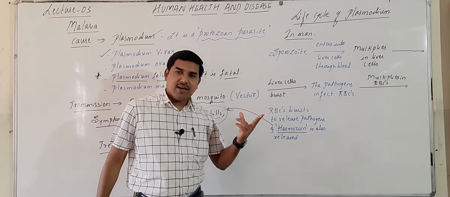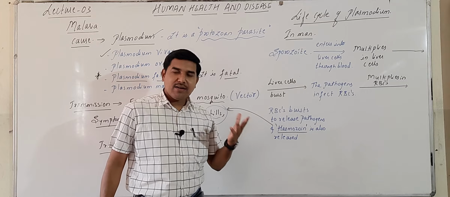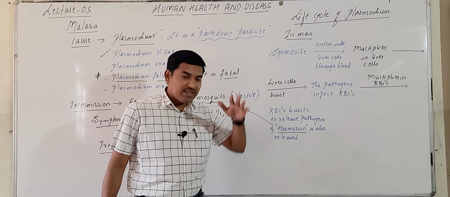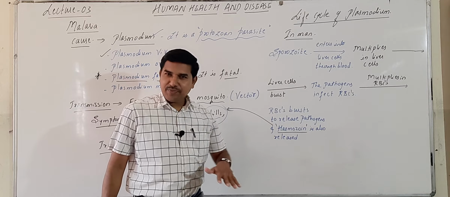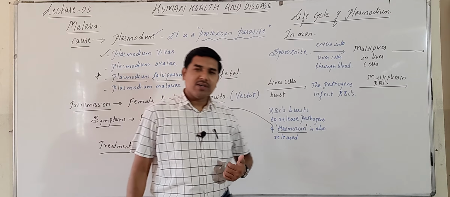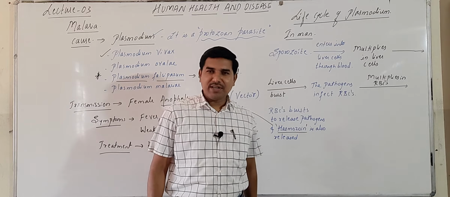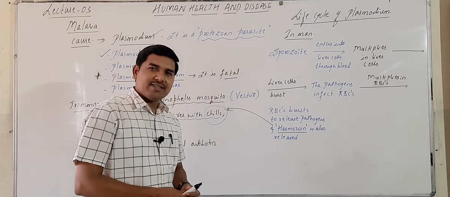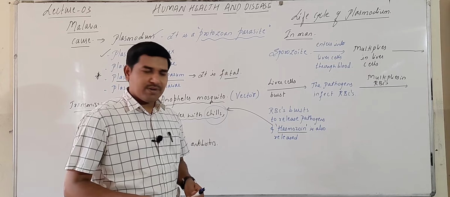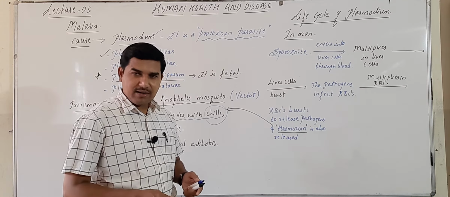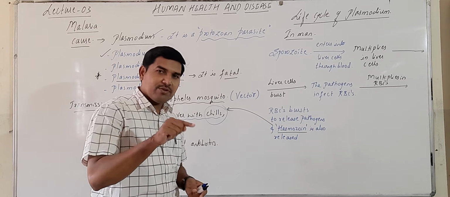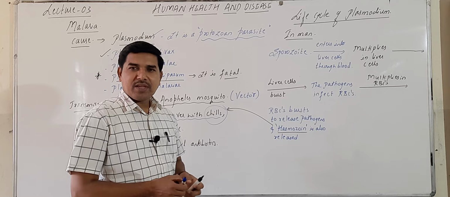Okay, it's one of the dangerous signs because the RBC number will go on decreasing, because RBCs are most important, they carry nutrients and everything including oxygen to our body cells. That's why it's a little bit of a serious case, but need not worry, it's not fatal. Especially which species? Plasmodium vivax.